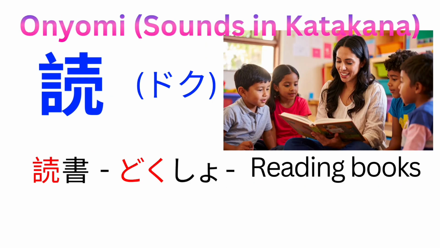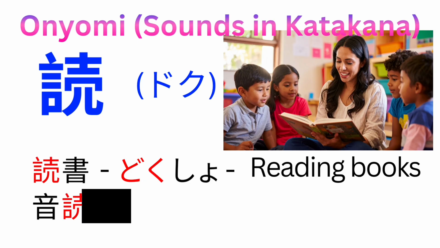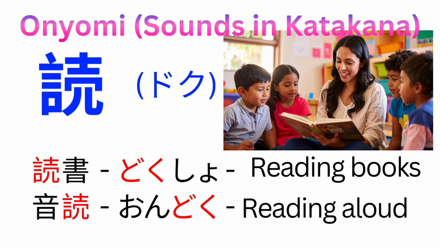Onyomi of this kanji is Doku. Examples: Dokusho. Dokusho means reading books. Ondoku. Ondoku means reading aloud.